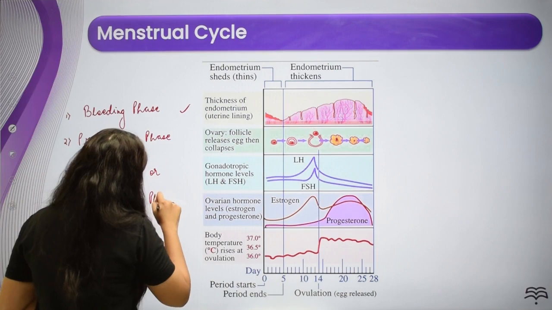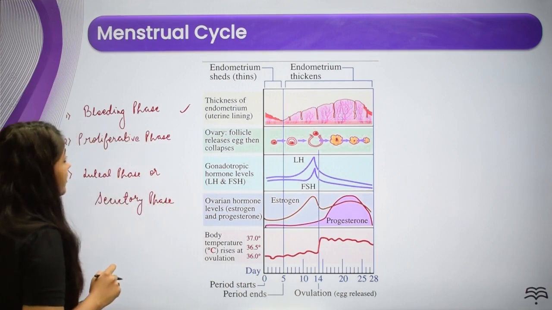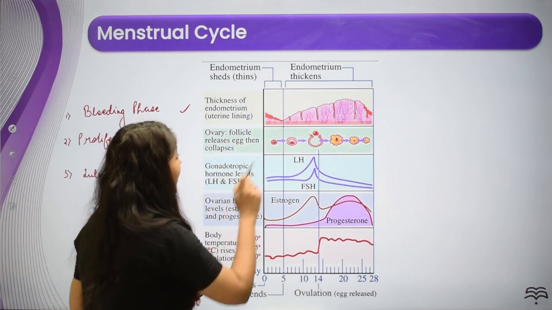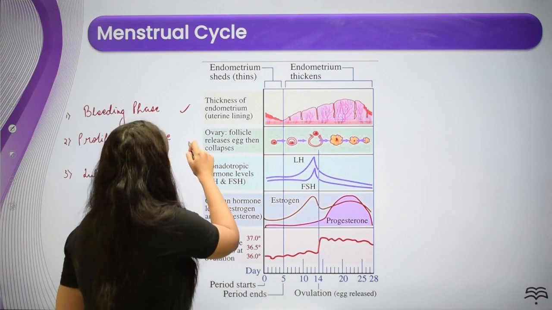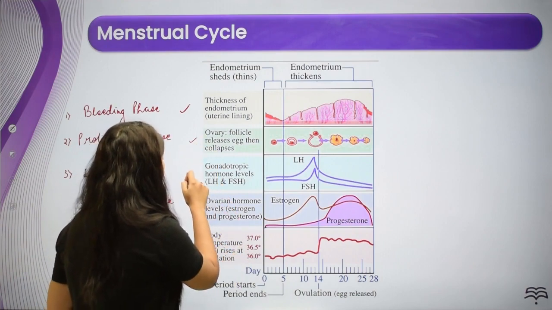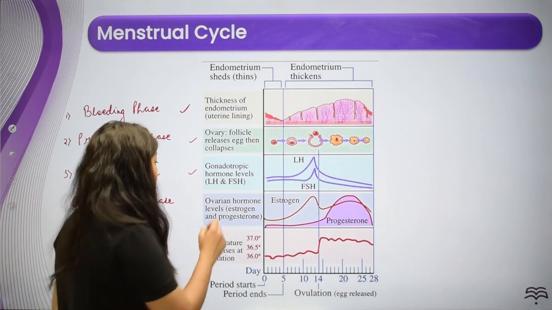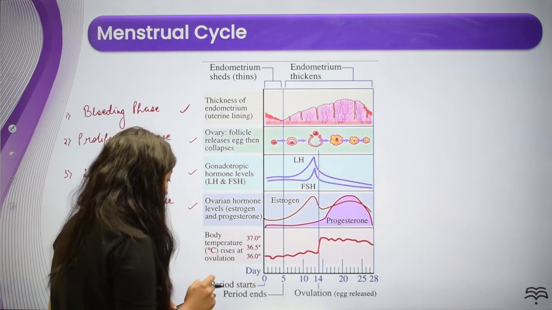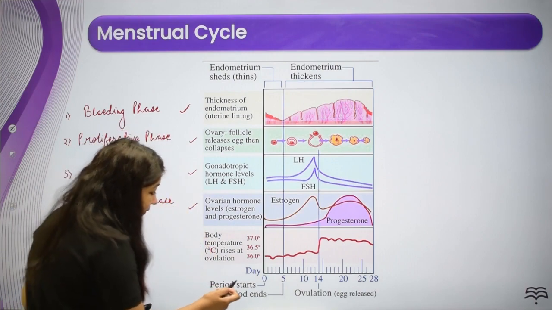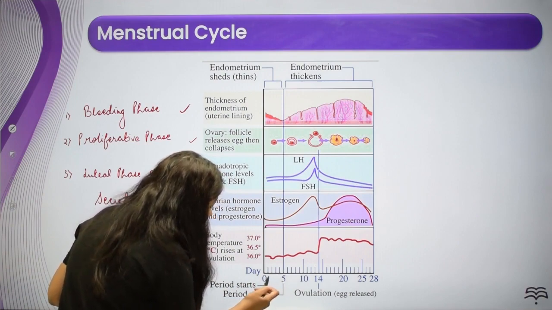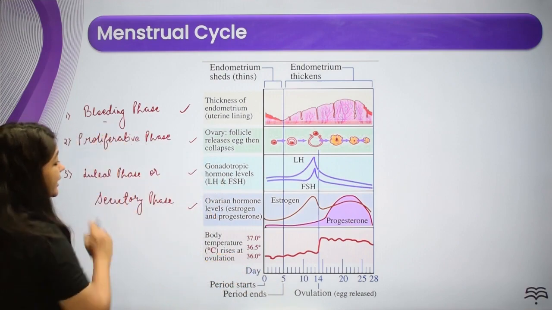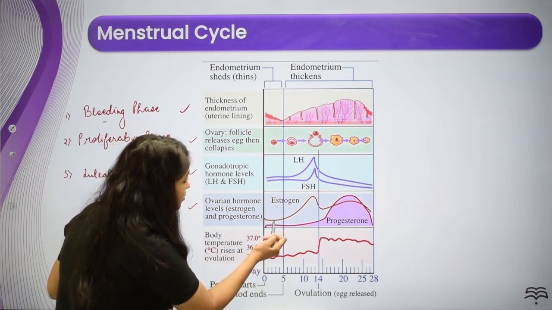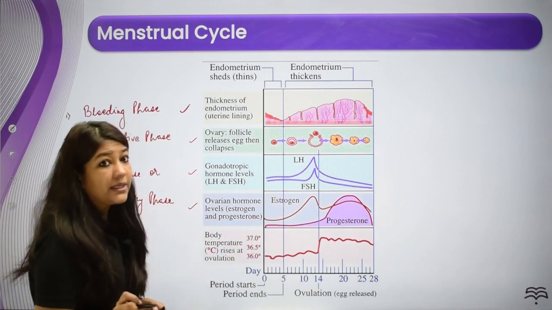So during all these phases, we'll be focusing on how the thickness of endometrium is, how the development of the follicle is going on. We'll be talking about the levels of the gonadotropic hormones, your LH and FSH. We'll be talking about the levels of the ovarian hormones, the estrogen and the progesterone, right? Now see here, 0 to 5 days. The first 5 days fall into this bleeding phase. The levels of the hormones are low. Estrogen, progesterone, LH, FSH, they are not significant here.